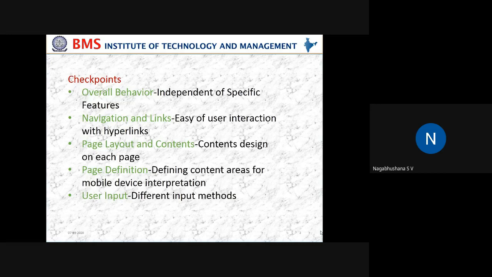How easy is it for any end user to upload some images or documents to the mobile devices? Okay, so this is all about the checkpoints. These are the 5 checkpoints that you should remember under accessibility: overall behavior, navigation and links, page layout and contents, page definitions, and the user input.